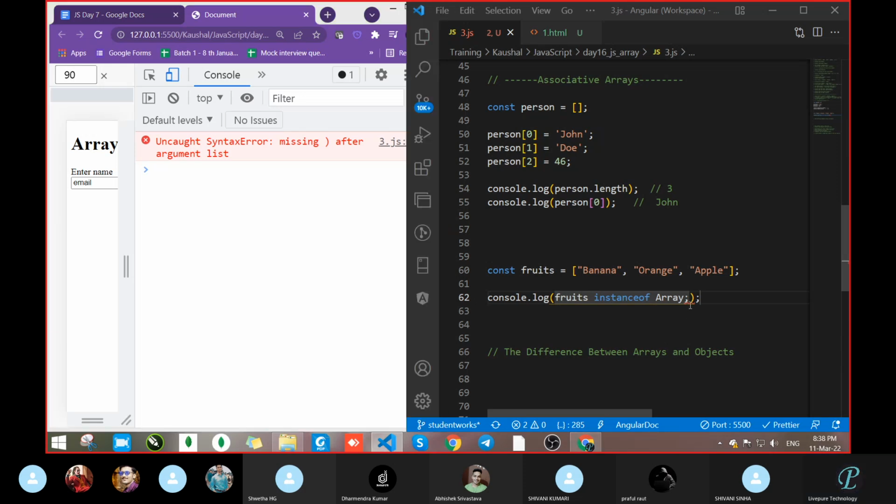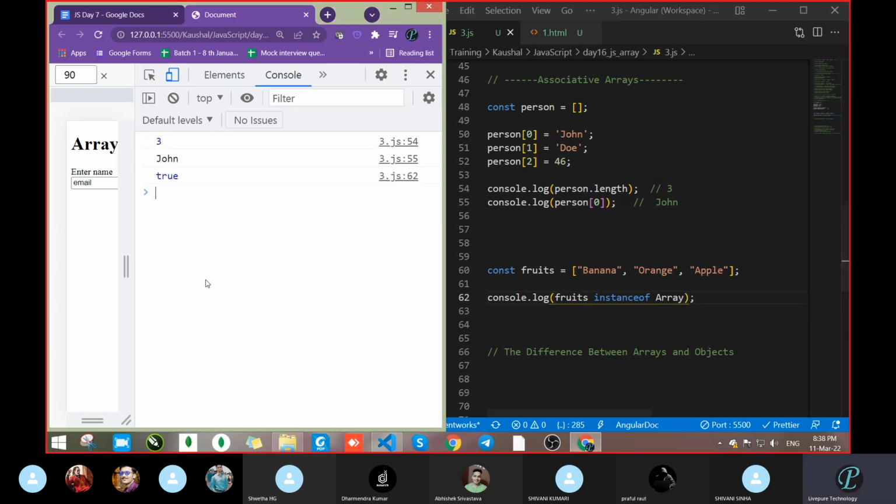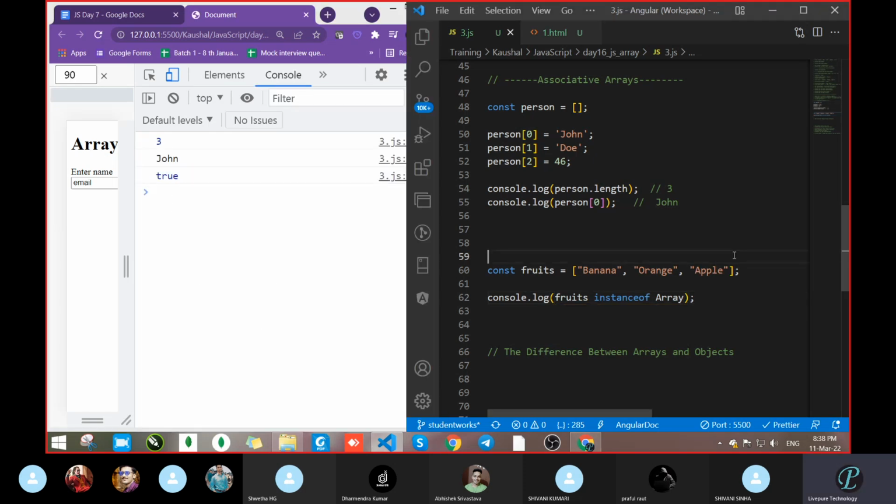It gave true. If fruits is an instance of Array, it's fine. What about person? Each person will be an instance of Array too, because the person is also an array, so it will also give you that.